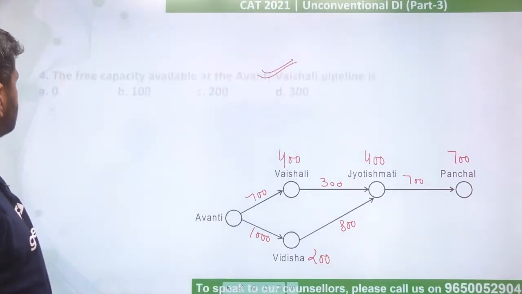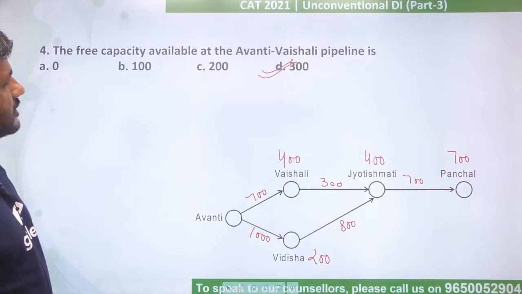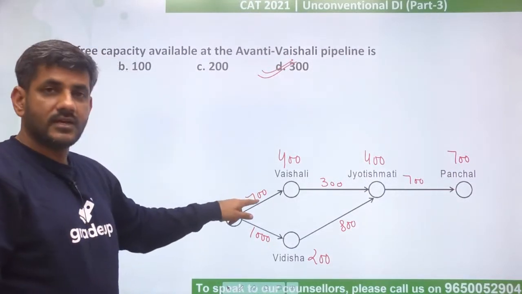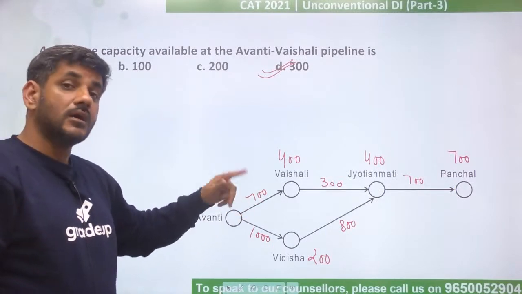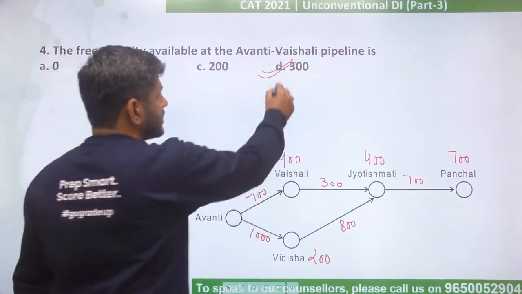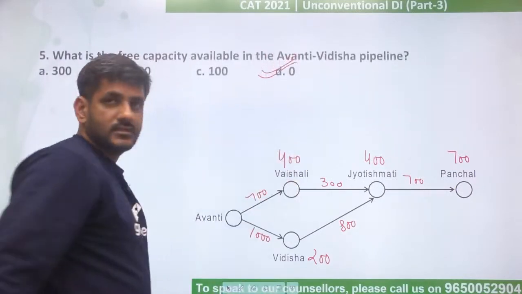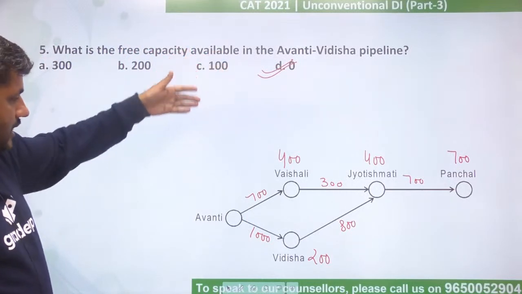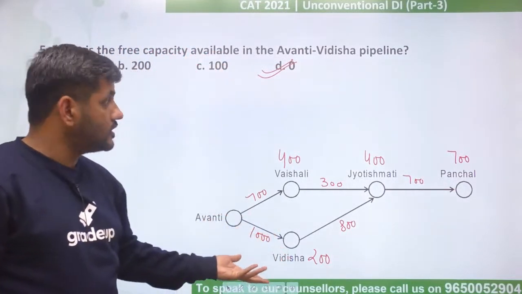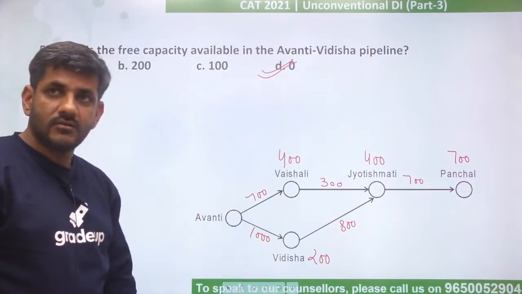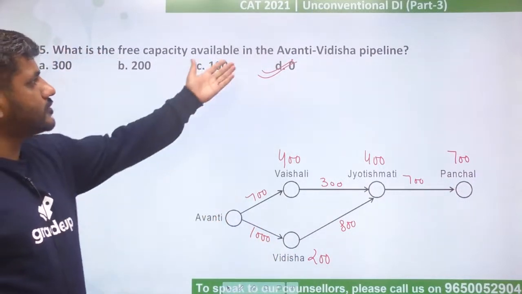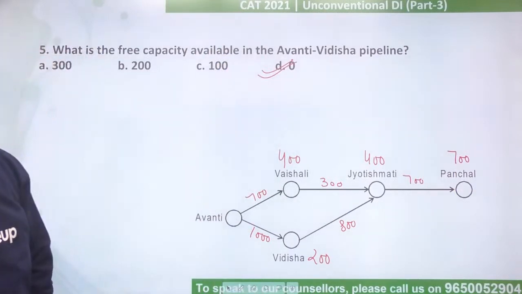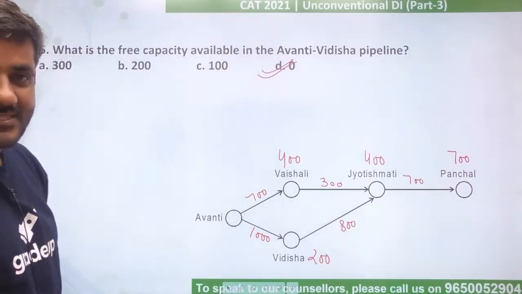Look at second question. The free capacity available at the Avanti Vaishali pipeline. Avanti Vaishali pipeline में total 700 जा रहा है. But the capacity is 1000. So how much is free? Free is 300. So answer is again D. Right? Next, what is the free capacity available in Avanti Vidisha pipeline? So Avanti Vidisha pipeline, 0 is free. 1000 से 200 पे जा रहे हो आप यहाँ पे. So 0 is free. So fortunately for all three questions the answer was D only. I didn't have to move it. D is the correct answer for all the three questions.